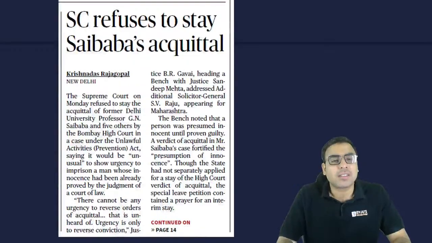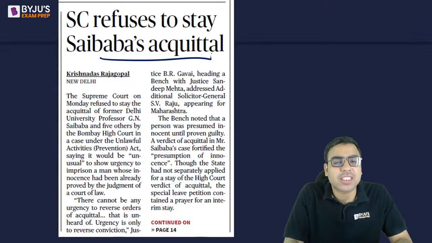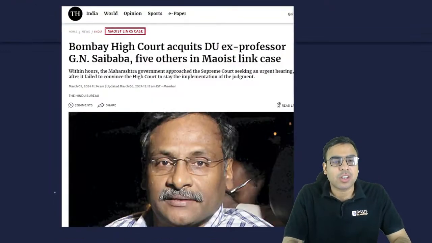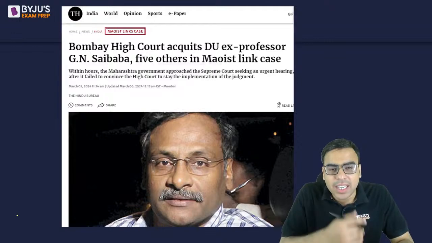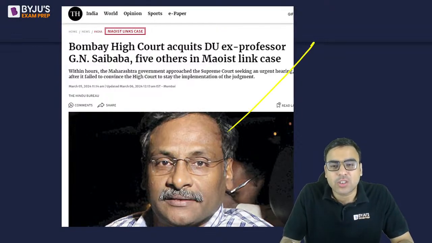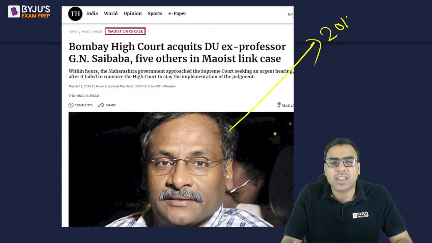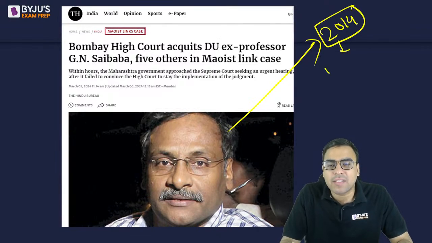Okay, let's move on. Supreme Court refuses to stay Sai Baba's acquittal. We had discussed it in detail: he was a Delhi University professor. He was arrested in 2014 and the allegation was Maoist links.